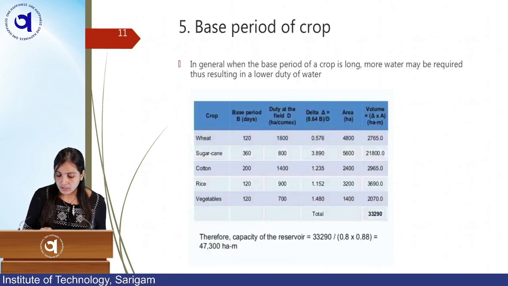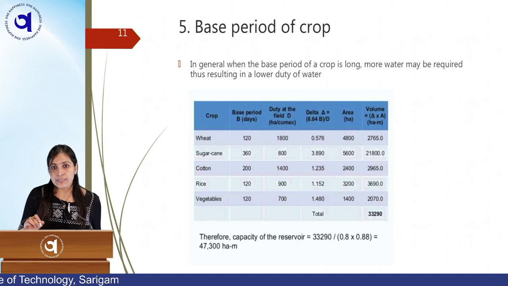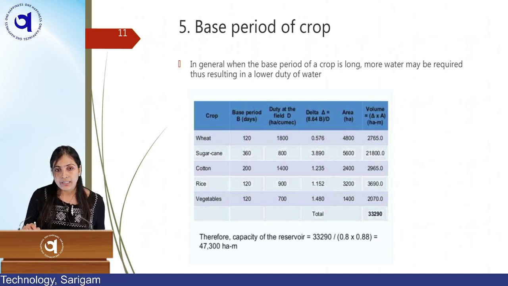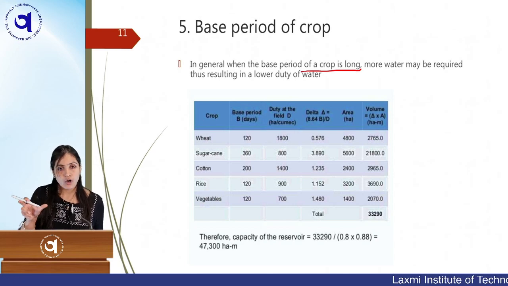The base period of crops, whatever I have talked about, you can understand here in detail. In general, when the base period of a crop is long, from when we sow the seeds to harvesting the crop, this is called the base period.